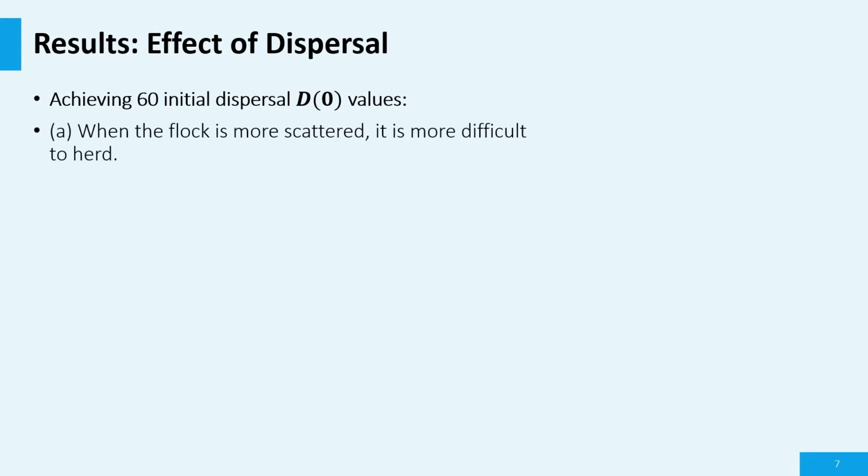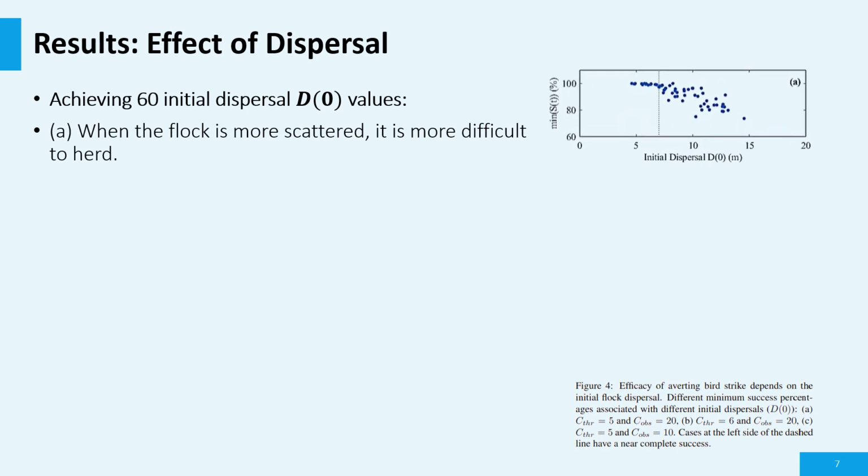And these are the results about the effect of dispersal. We did the same amount of experiments using different initial dispersal values. We detected when the flock is more scattered, it is more difficult to herd. As you can see in this figure, all the cases below a certain threshold had almost 100% success rate.